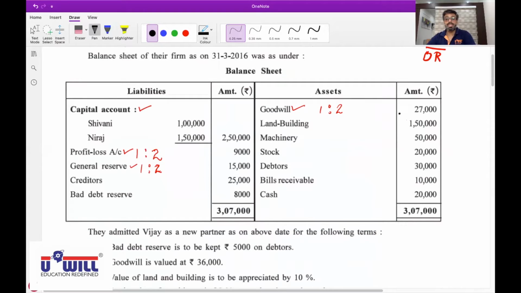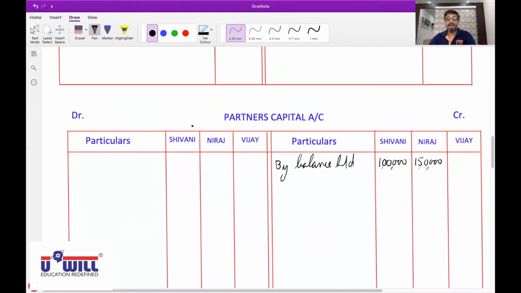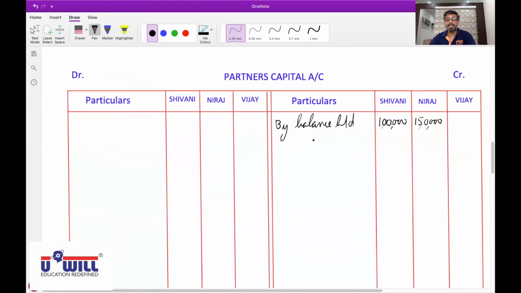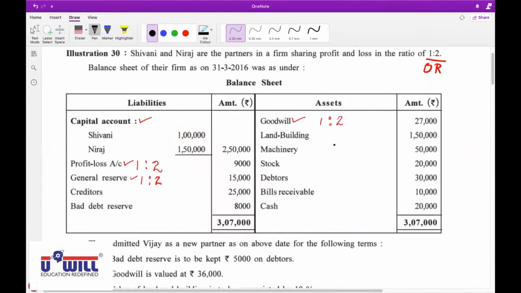Then profit and loss will be distributed between the partners in the old ratio. So P&L account debit, the account gets closed, and to partners' capital. So in partners' capital, all of you write on the credit side by profit and loss account. 9,000 in the ratio of 1:2.